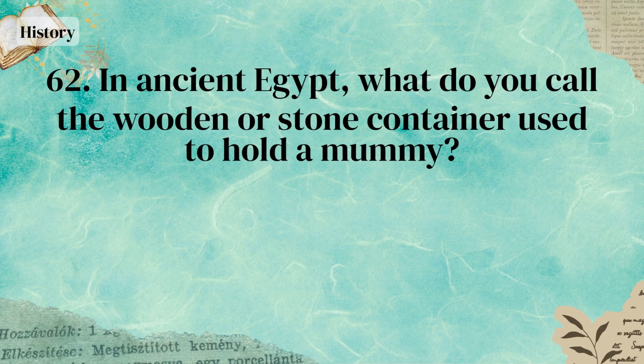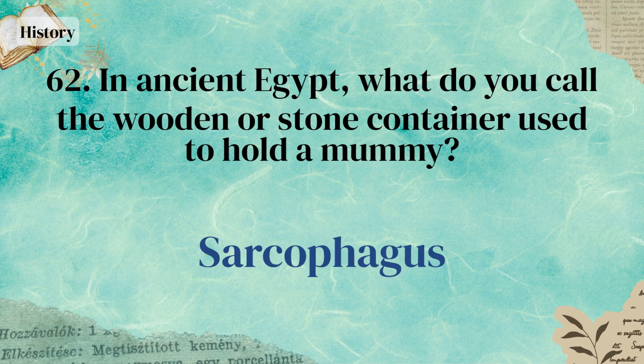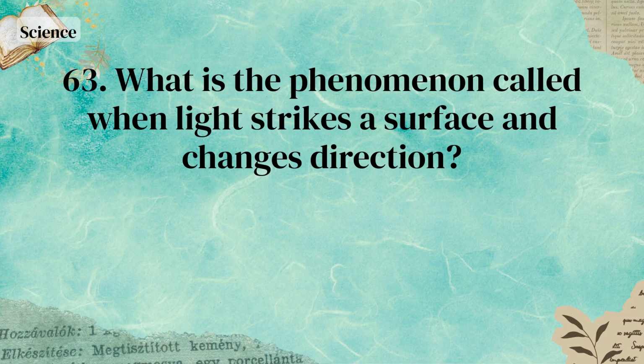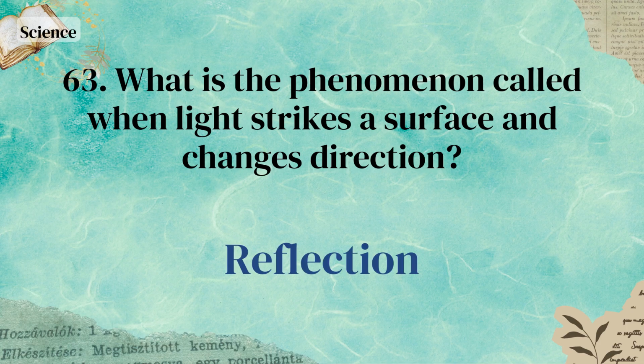Speed. In ancient Egypt, what do you call the wooden or stone container used to hold a mummy? Sarcophagus. What is the phenomenon called when light strikes a surface and changes direction? Reflection.